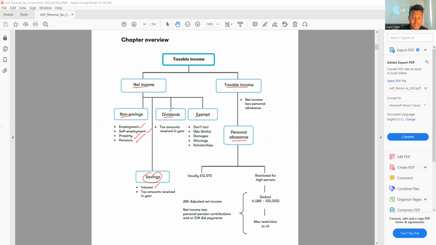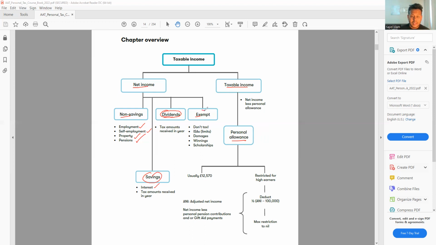The next one, we have dividend. Now the dividend, we already know it is a part of the profit. So if the shareholder of the company receives any profit from the company, that is called dividend. Of course, if you invest some money in Tesco, Tesco will give you the dividend. So if you receive the dividend, the income from your company or from any other company, dividend income, we have certain allowances. So you're going to see that as well, and how to treat the dividend. The dividend will be clearly mentioned in the exam: this is the dividend income. So you have to know how to treat the dividend for tax purposes.